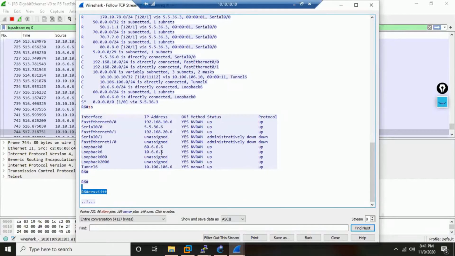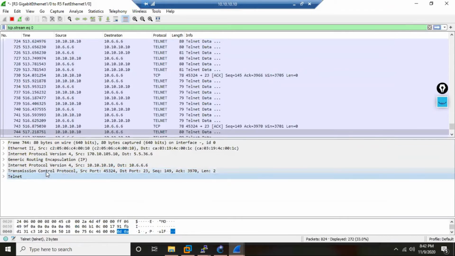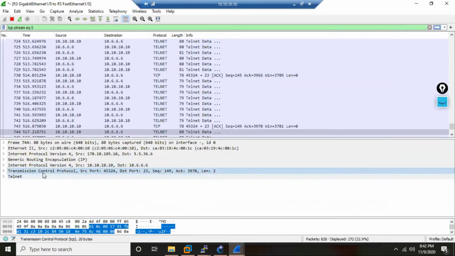So this is the drawback of GRE. The packets are going in clear text. All these telnet packets, no doubt they went across the internet. They are private IP packets and communication is happening, but the problem is what? Inside the GRE packet, the data is clear text. The data is clear text.